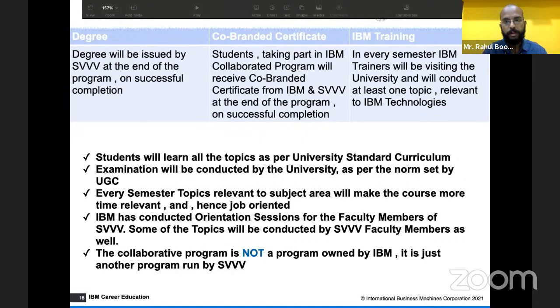IBM training on all these technologies will be given, and certifications. Certifications are accepted worldwide, and a badge will be given to you. That badge you can display on your Twitter, LinkedIn, in your resume and in your email signatures.